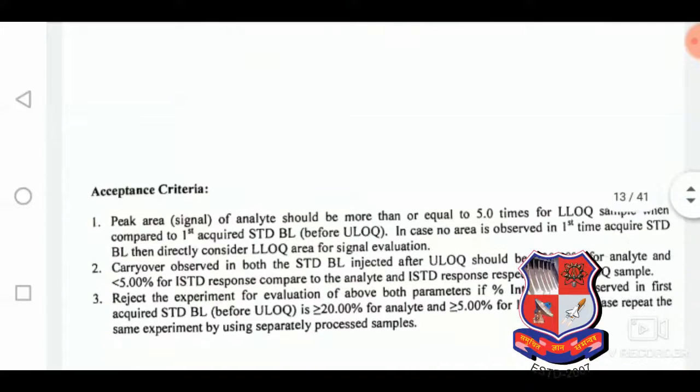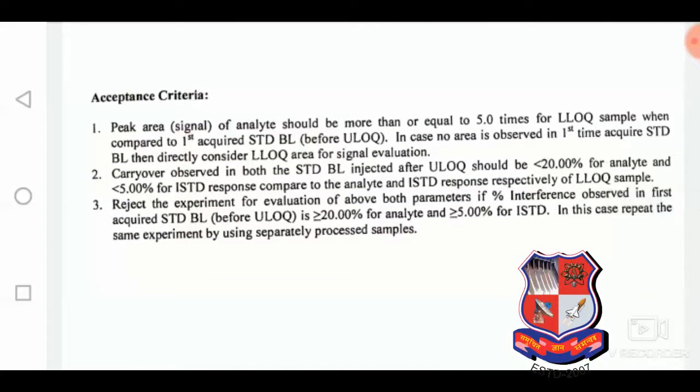These are the aqueous sample preparation, not the extracted one. Extracted is a different one, that is prepared from the plasma. These are the acceptance criteria. Peak area of the analyte should be more than or equal to 5 times of the LLAQ sample when compared to the first acquired standard blank.